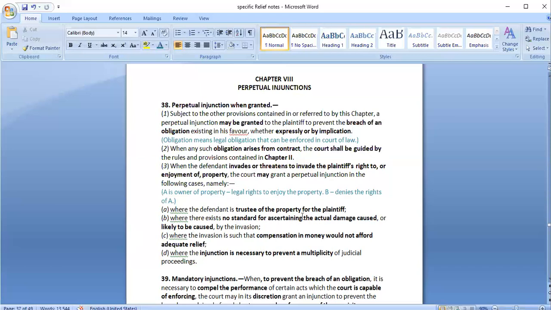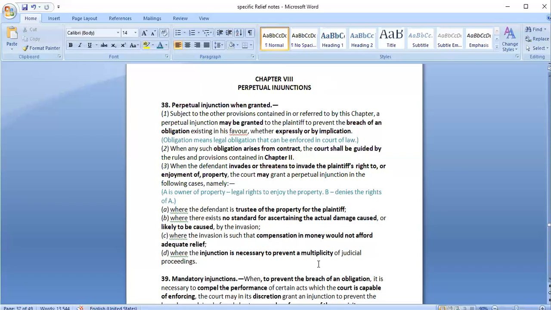Secondly, there is no standard for ascertaining actual damage that is caused or that may be caused. We cannot decide how much amount of loss a person may suffer. So in such cases also, an injunction may be granted. Where compensation is not enough, in such cases also an injunction may be granted. And in some cases, there is a chance that if compensation is provided today, tomorrow again the person would come and file a case.